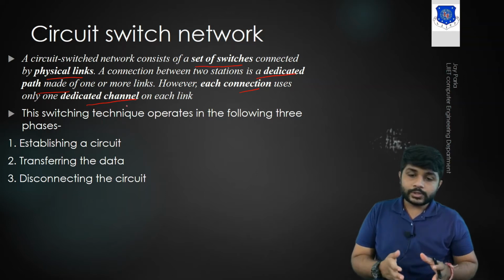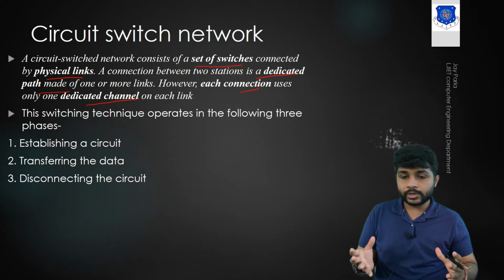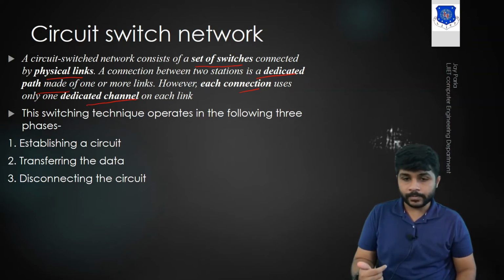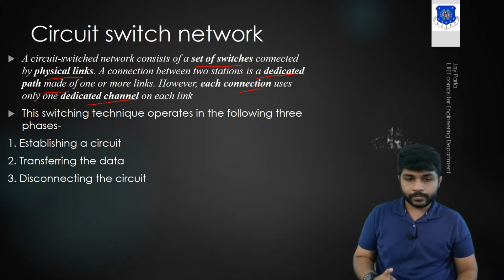What it tries to say is that in the circuit switch network, if 10 devices are connected to each other, there should be a dedicated link between the sender and receiver. One link cannot be shared by more than two devices. Only two devices can share one link. If you want to connect one more device, in that case you have to provide one more link.